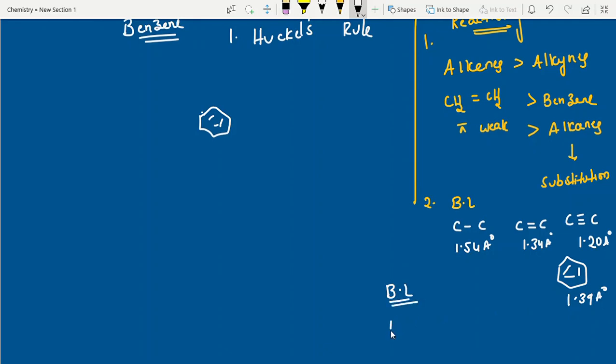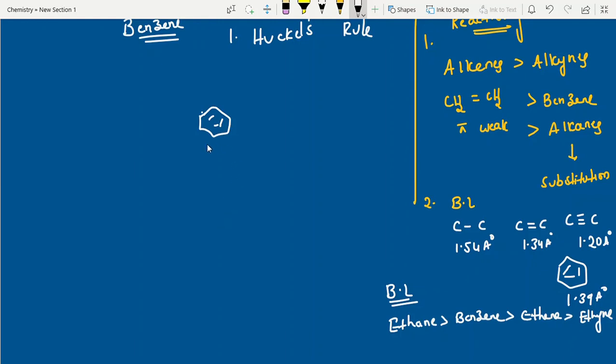First one is ethane, an alkane. Next one is benzene. Next, for the double bond, an example is ethene. Then the last one is ethyne. I have given names, but sometimes they will ask generally: alkanes, next benzene, next alkenes, next alkynes, like that. This is bond length.